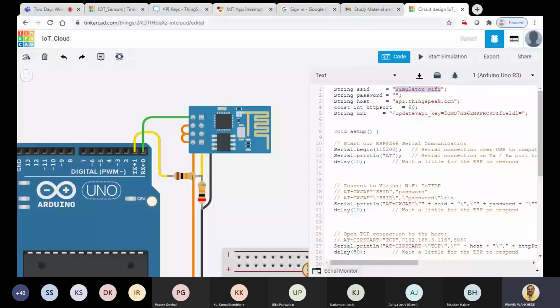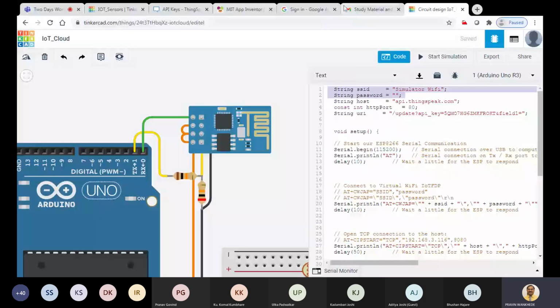So keep this SSID, the name, as it is. The password I have kept here is blank, because we are not connecting to any Wi-Fi device. So keep this name as it is, simulator Wi-Fi, and the password blank. Hope these first two lines are easy to understand.